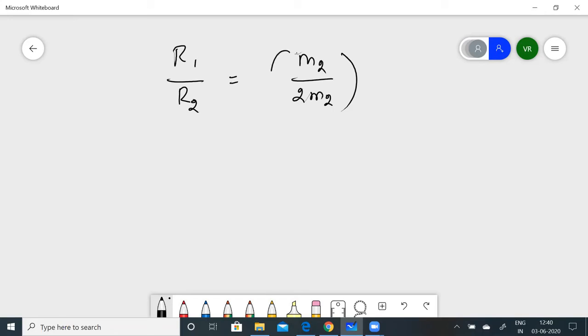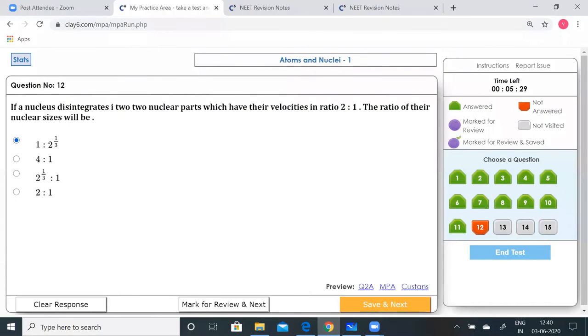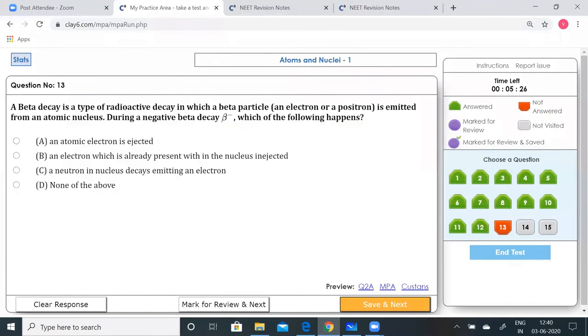So this is equal to the ratio of their cube roots, because we know m is proportional to r cubed, or r is equal to m to the power of 1 by 3. That is what I have applied here. So m2 and m2 get cancelled, giving 1 by 2 to the power of 1 by 3. Option A is correct. So save that.